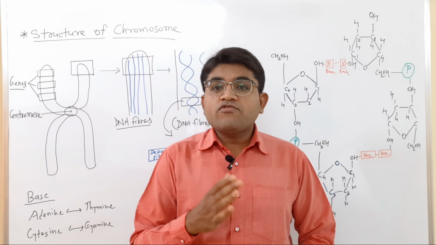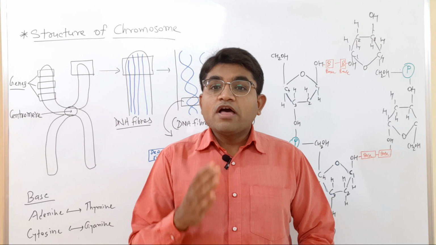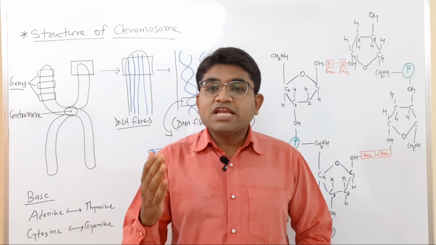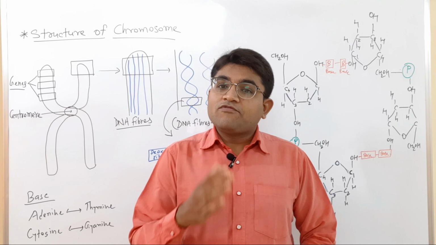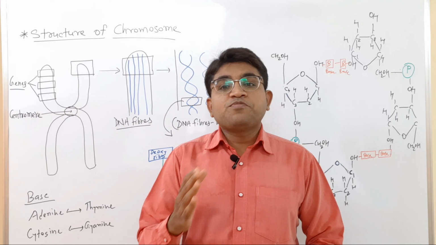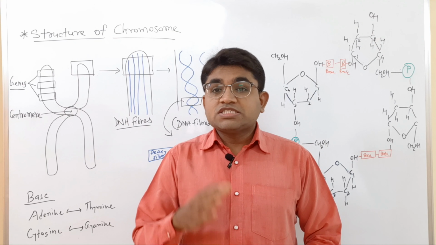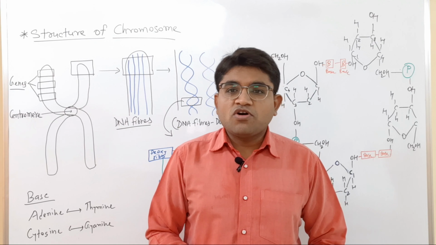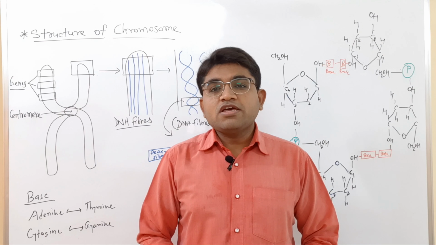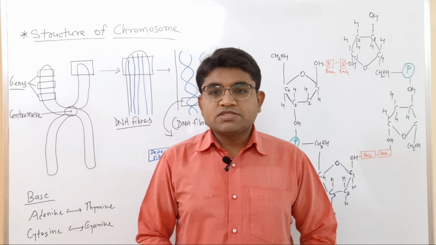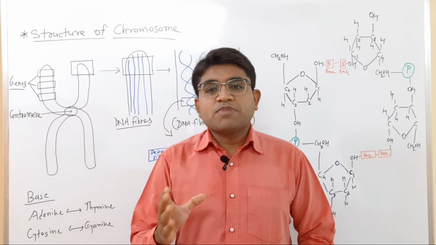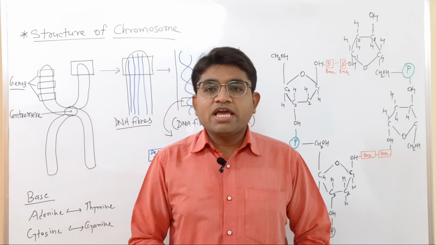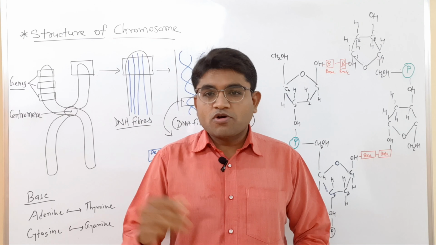The process of formation of the gametes is known as gametogenesis. The formation process of the sperm is known as the spermatogenesis process, and the formation process of ova is known as the oogenesis process. Both of these, spermatogenesis and oogenesis, are combinedly known as the gametogenesis process.